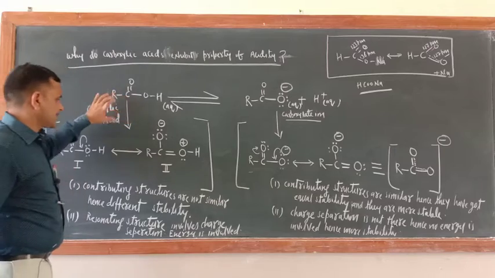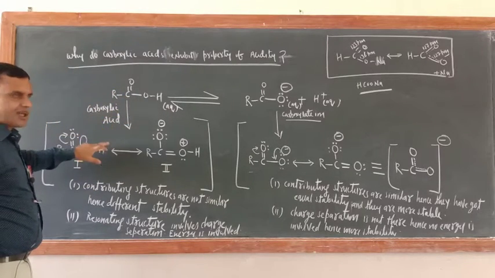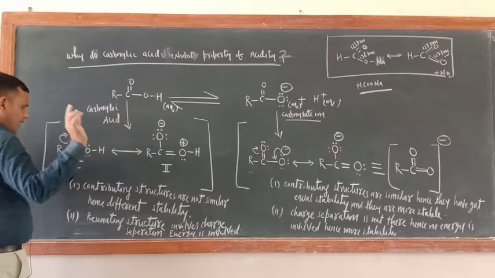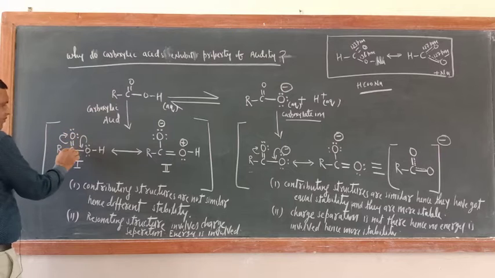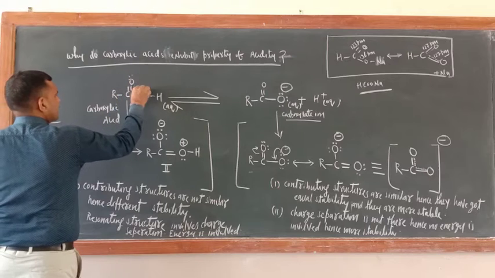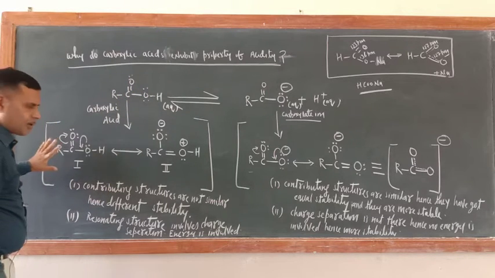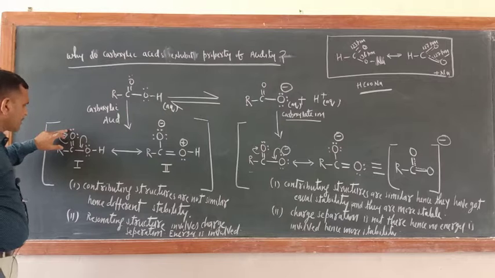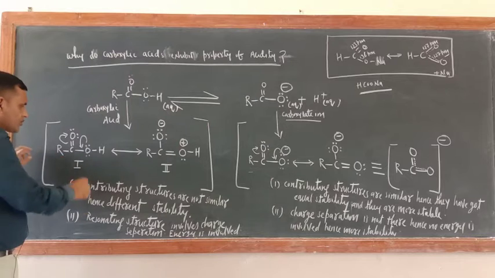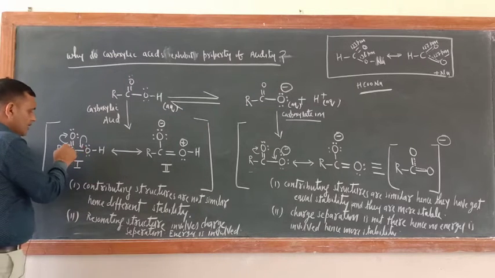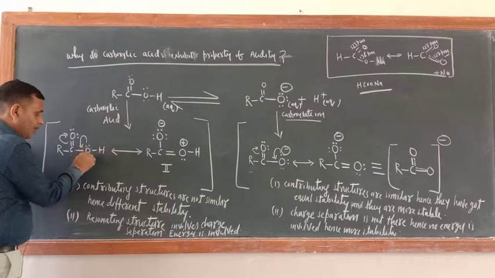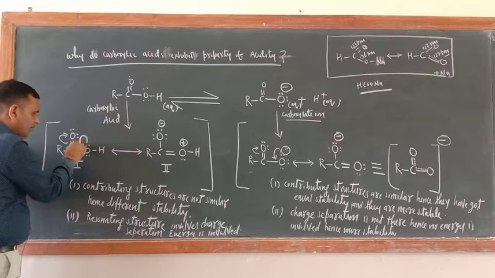Here also resonance stabilization is there. So what are the resonating structures of RCOOH? Simple. This is RCOOH. Okay. Now shift this electron towards this oxygen. Very simple. First you make the electron dot structure and bonding. If these electrons are shifted toward this oxygen, why is it shifted? Because oxygen is more electronegative than carbon. So just see, now this carbon is electron deficient, but a lone pair of electrons of the second oxygen will come towards this side.